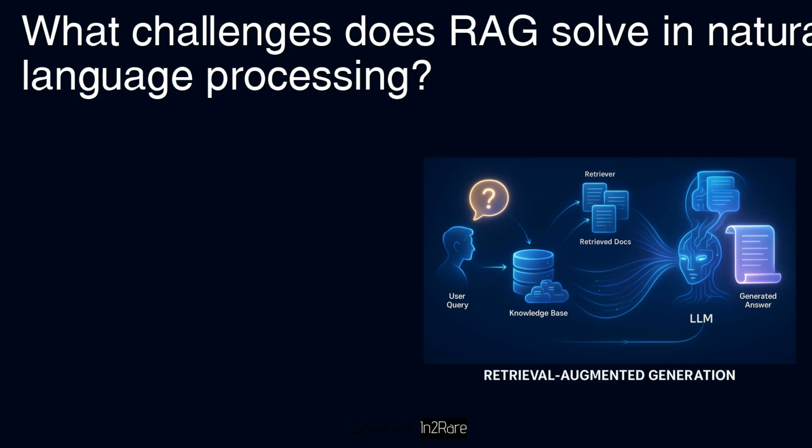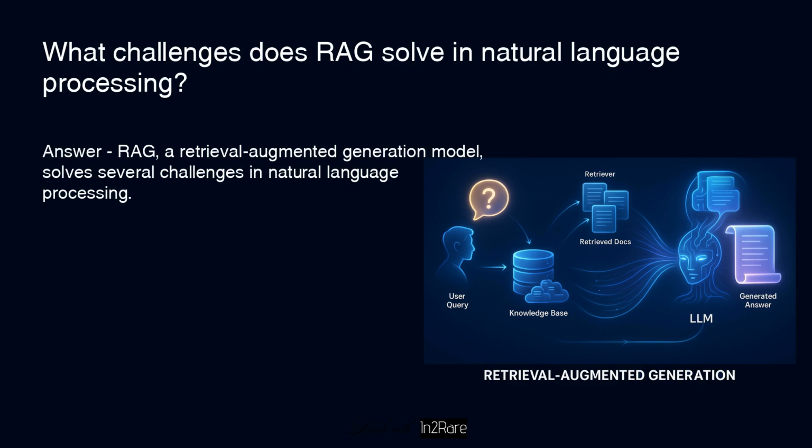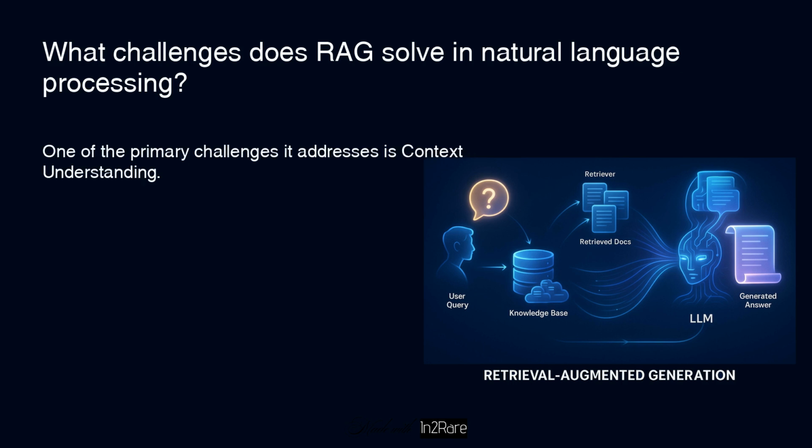What challenges does RAG solve in natural language processing? RAG, or Retrieval Augmented Generation, solves several challenges in natural language processing. One of the primary challenges it addresses is context understanding.